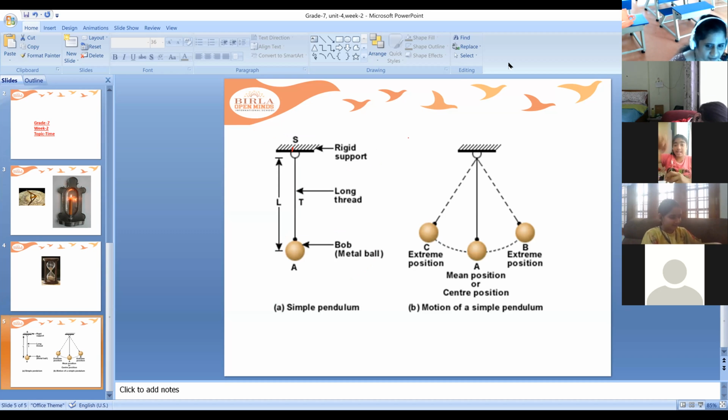Please underline it. What is the back and forth motion of a simple pendulum called? Oscillatory motion. Oscillatory motion. Yes, good.